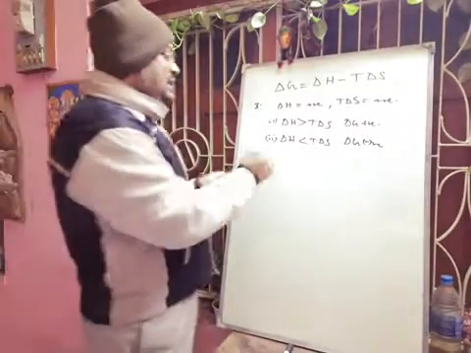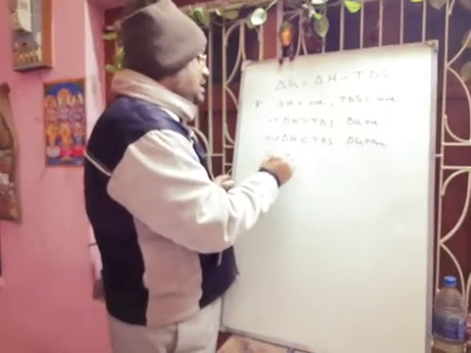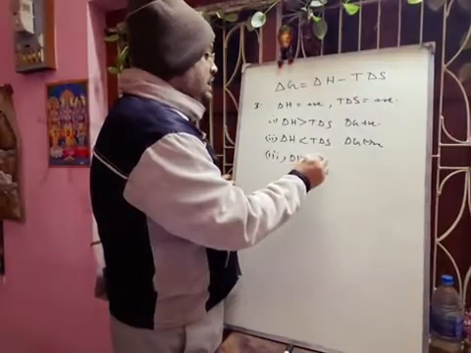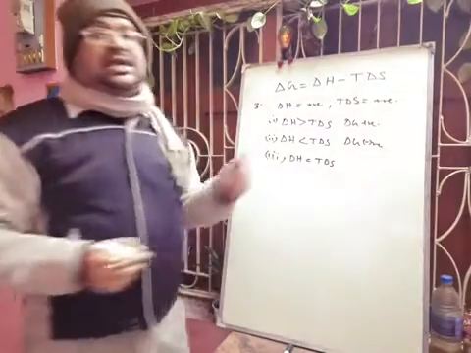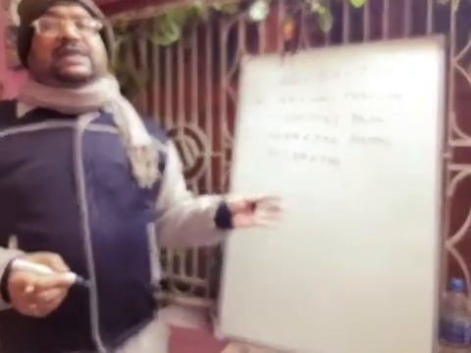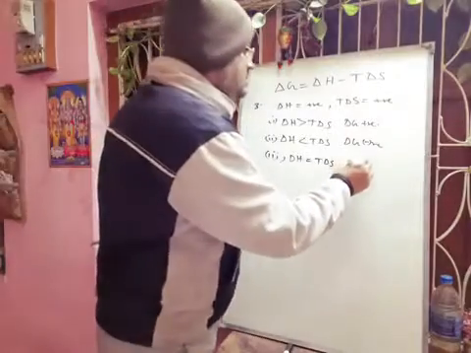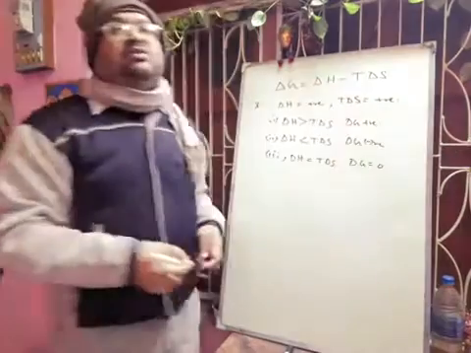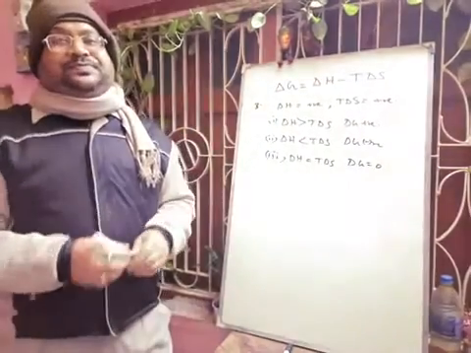Now another case, if delta H is equal to T delta S, definitely delta G will be equal to 0. So this is the equilibrium condition.